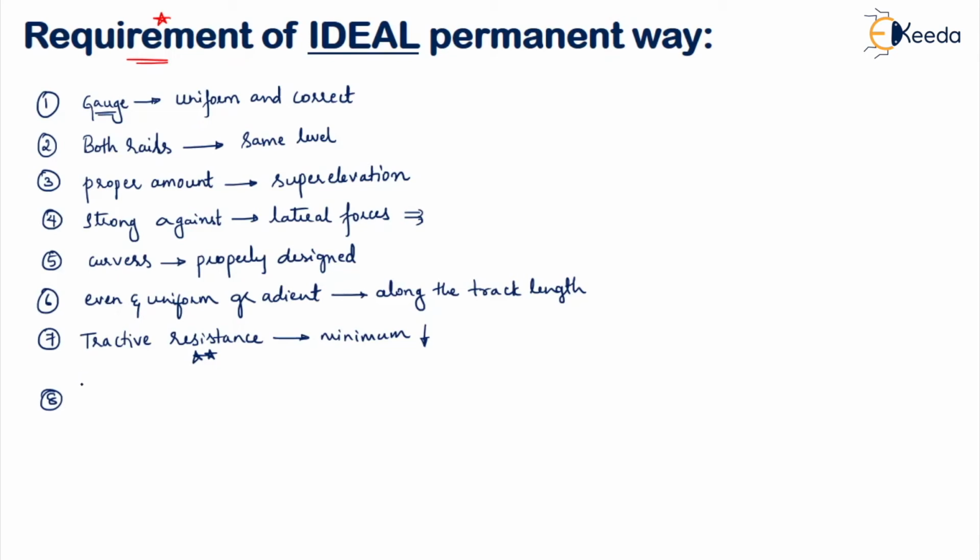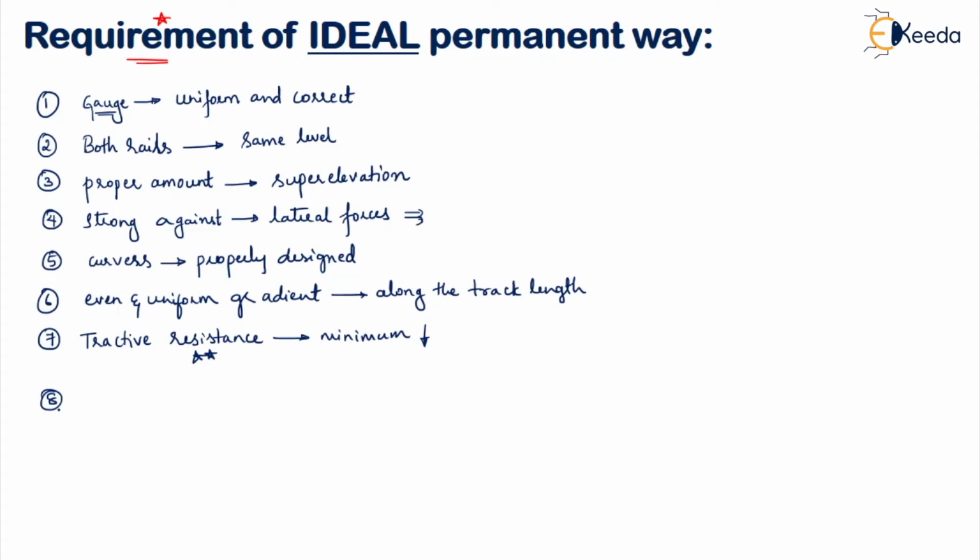Next is that the permanent way should provide a good amount of elasticity. This should be provided because it will prevent the harshness of impact between the rails and the moving wheel.